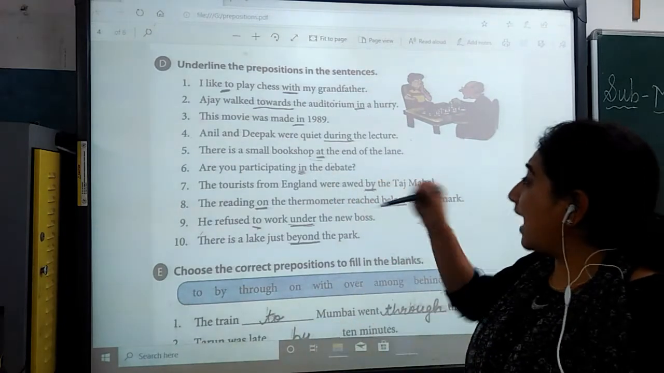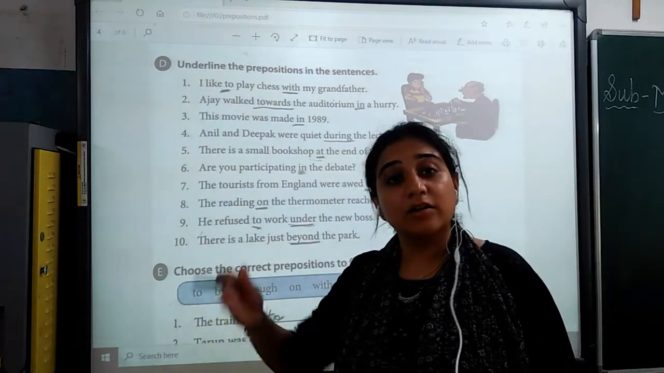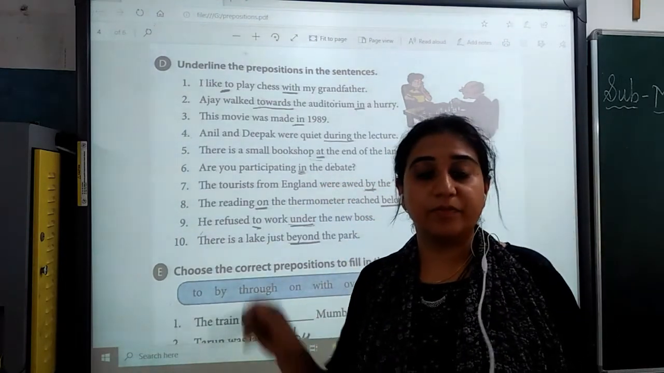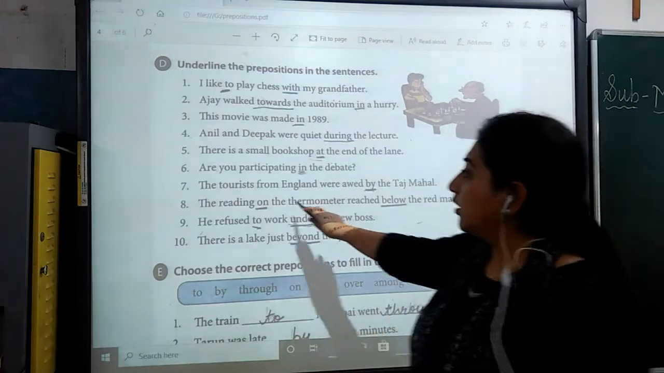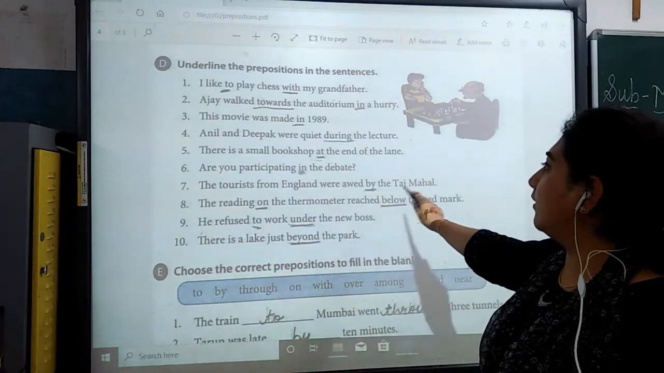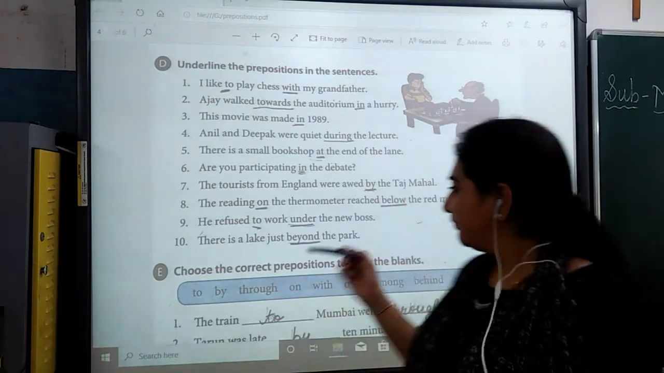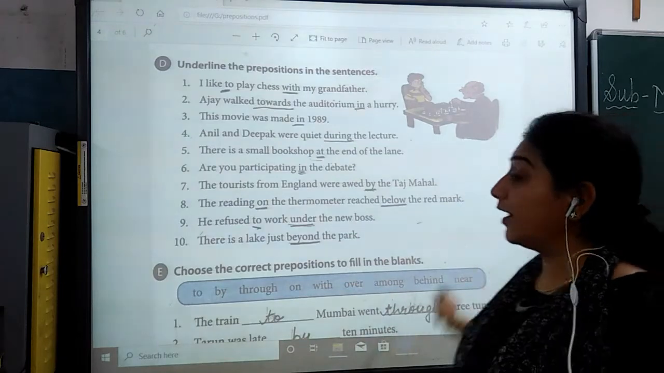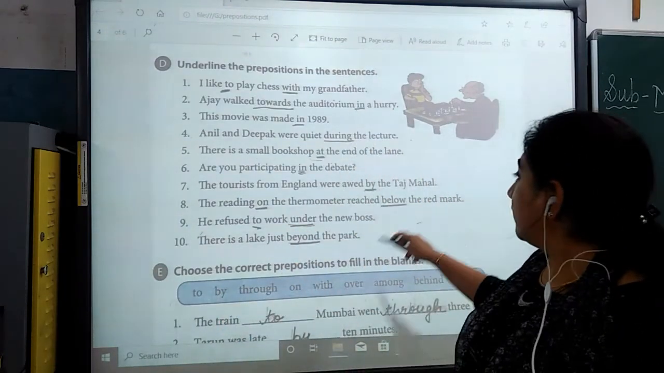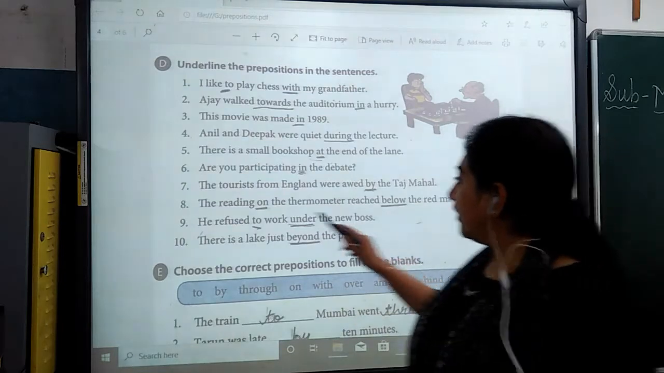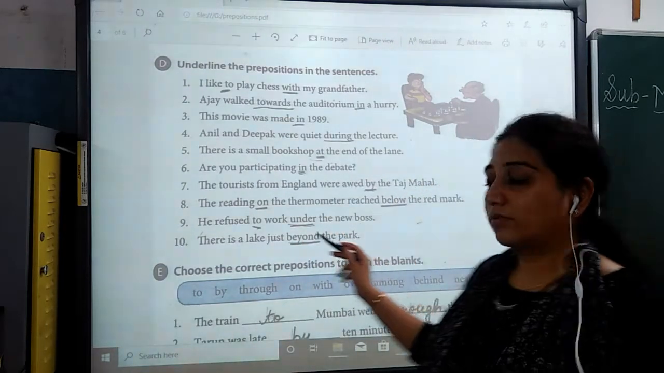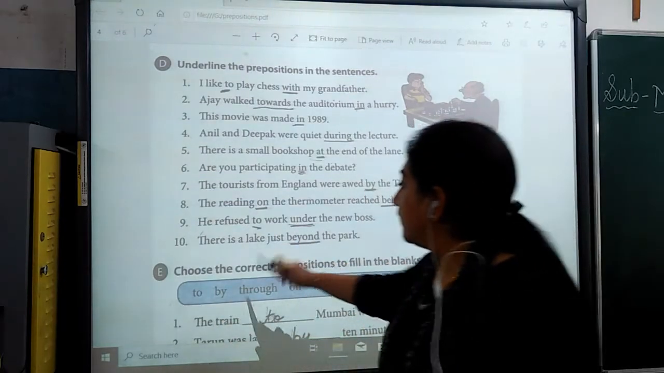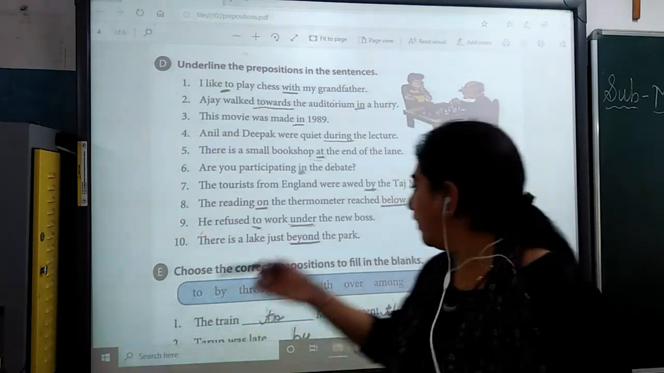There is a small box at the end of the lane. At, place. Okay. Are you participating in the debate? So it is the preposition. The tourists from England were awed by the Taj Mahal. By. The reading on the thermometer reached below the red mark. On and below. Okay. He refused to work under the new boss. Okay. To and under. These are prepositions linking between two. There is a lake just beyond the park.